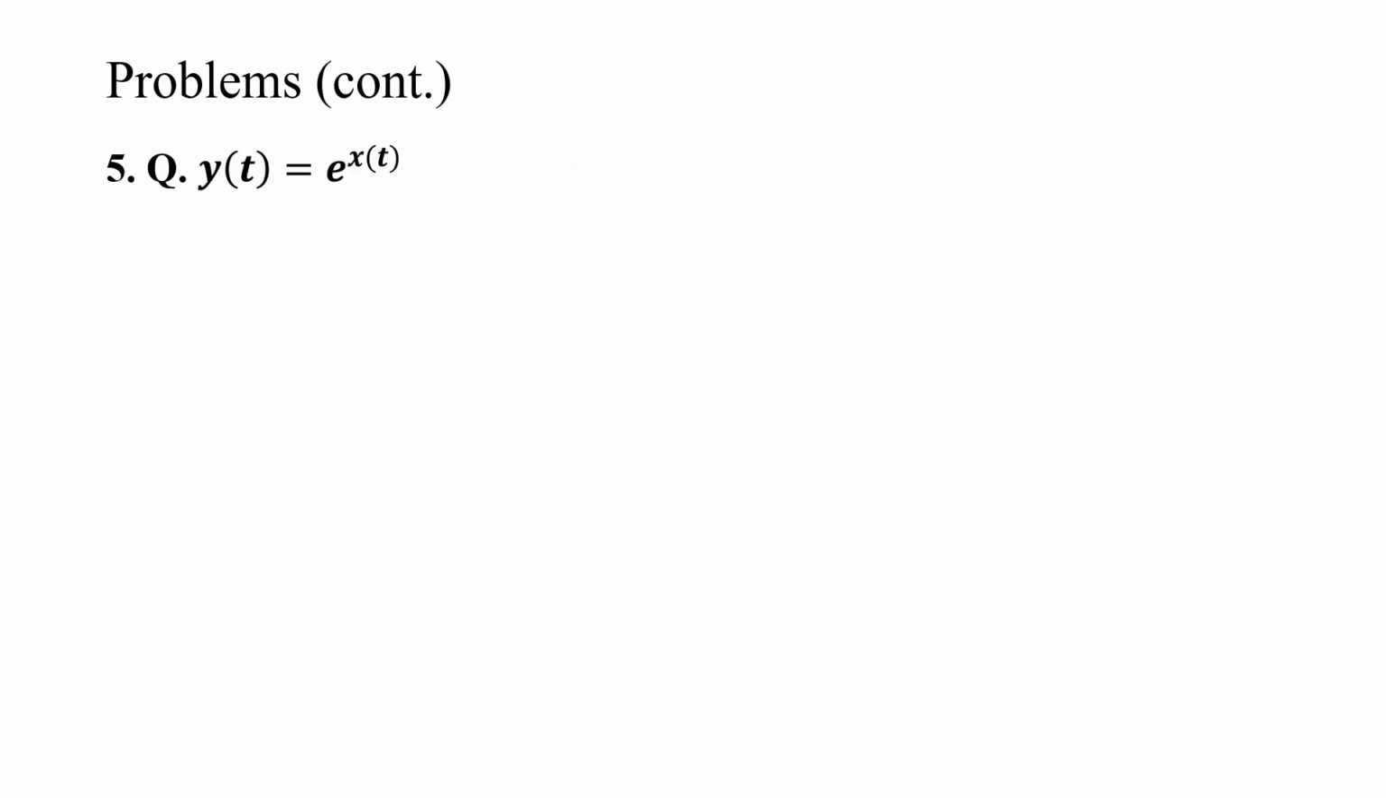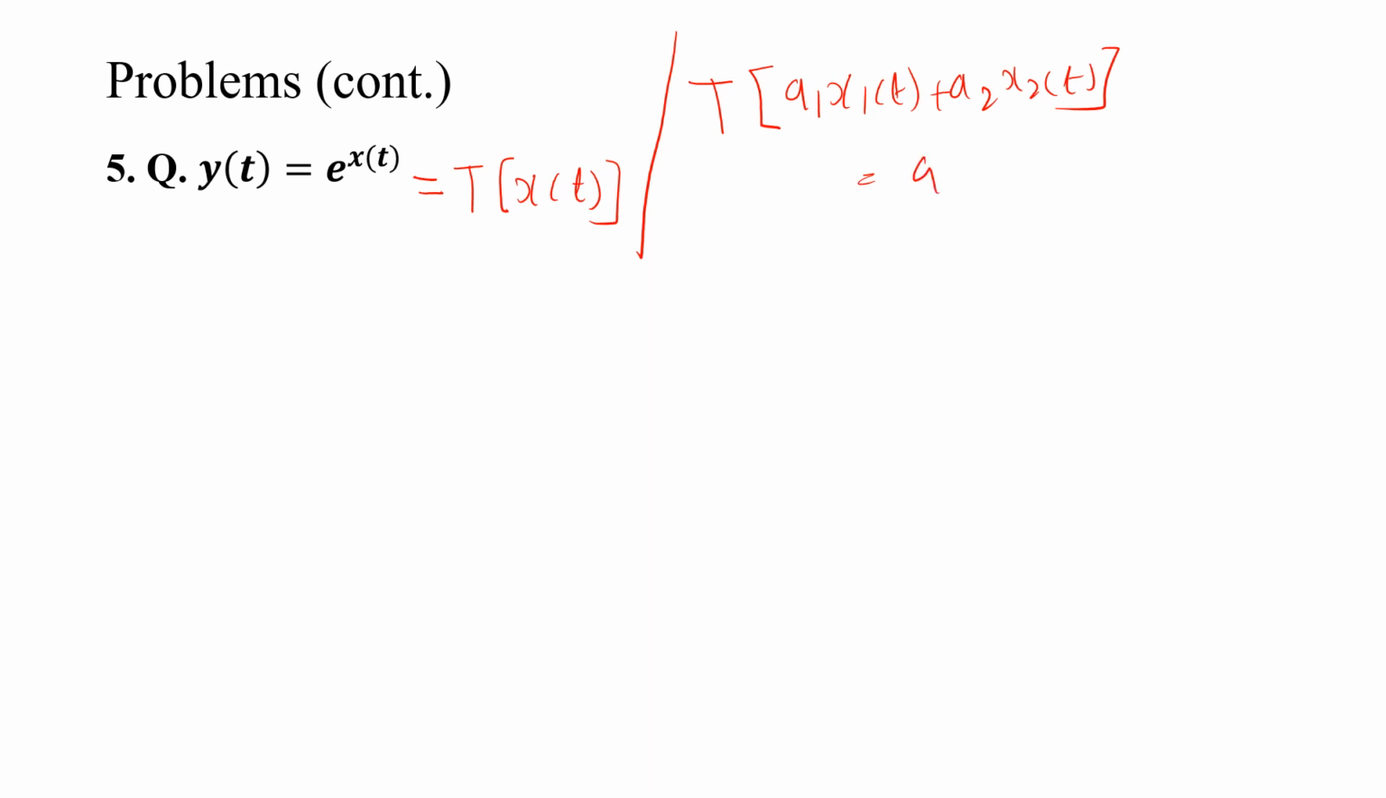Next problem. y of t is equal to e to the power x of t. So now we have to go with the superposition theorem. Transformation of a1 x1 of t plus a2 x2 of t is equal to a1 transformation of x1 of t plus a2 transformation of x2 of t.